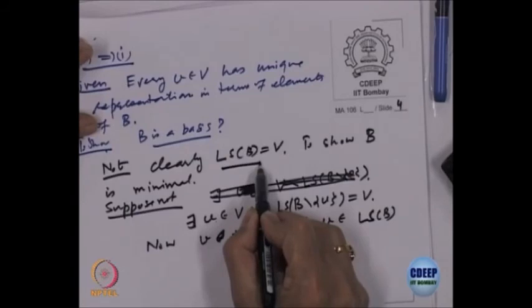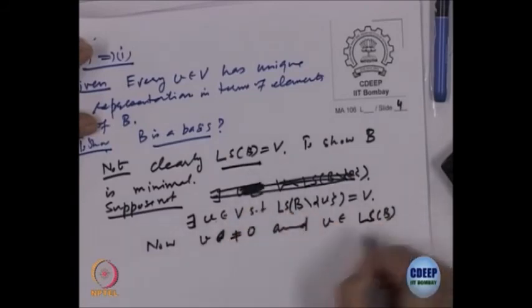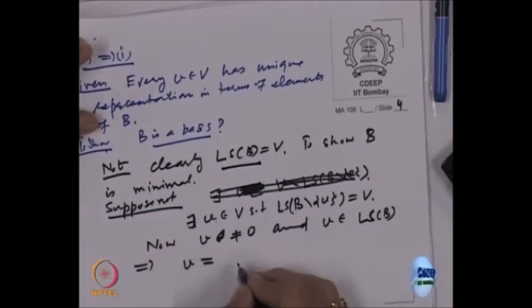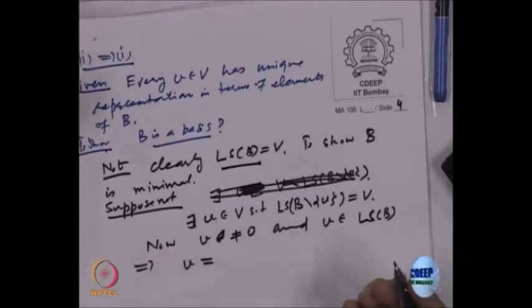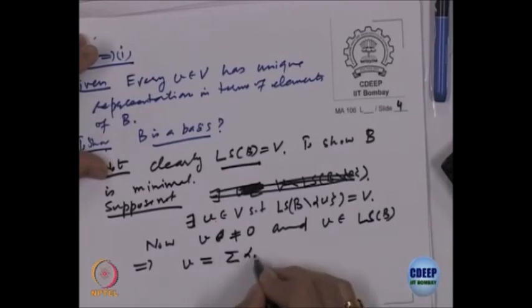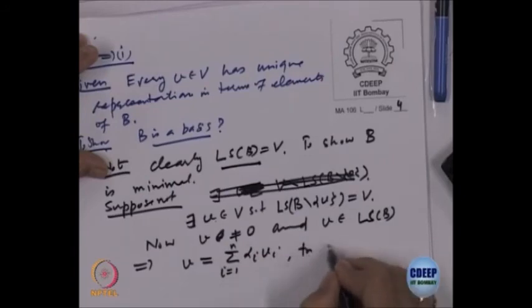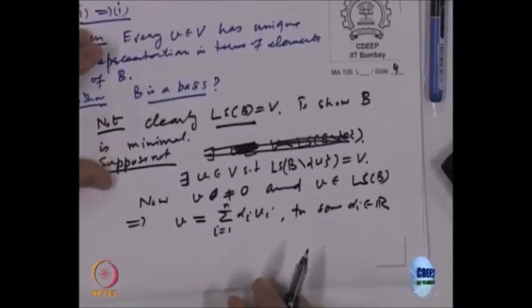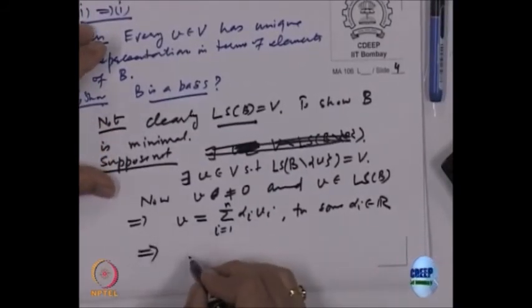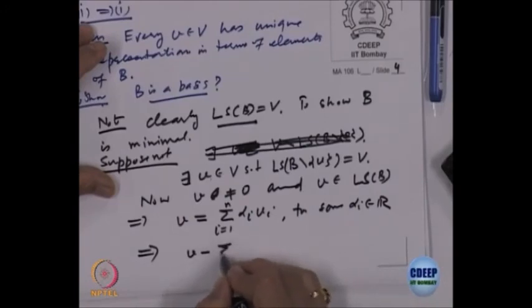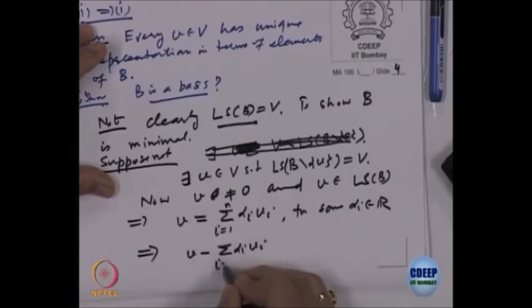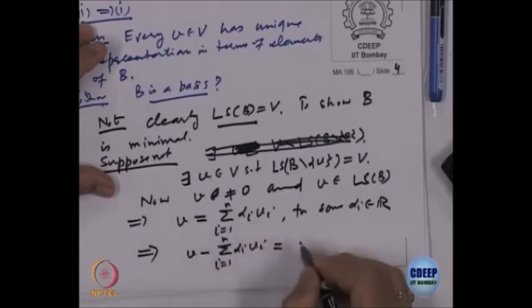Implying what? V should be a linear combination of something. So, let us say it is sigma alpha i V i, i equal to 1 to n, for some scalars alpha i. But that means, if I take everything on one side, minus sigma alpha i V i, i equal to 1 to n, is equal to the 0 vector, right.